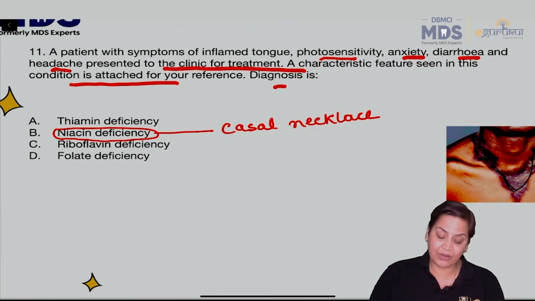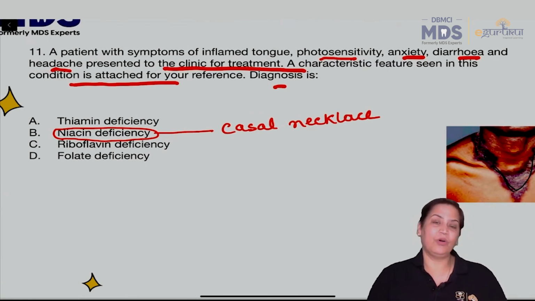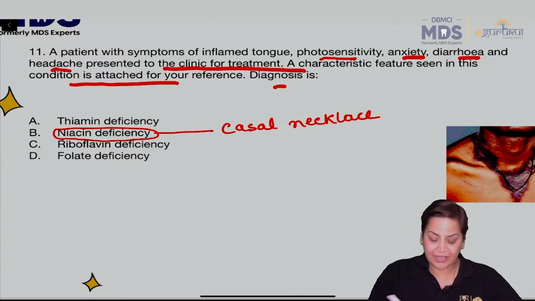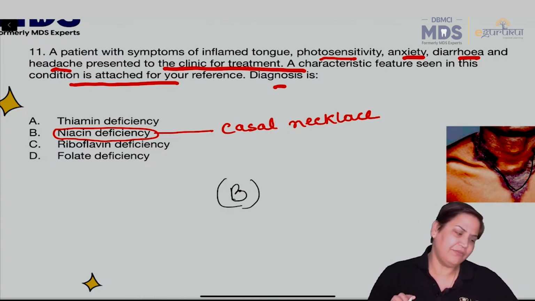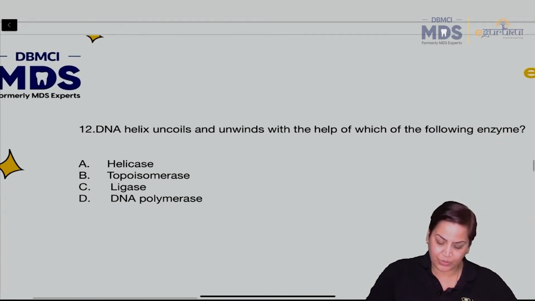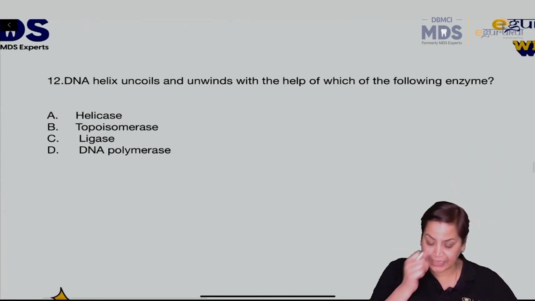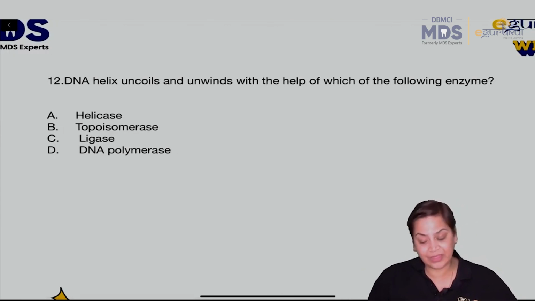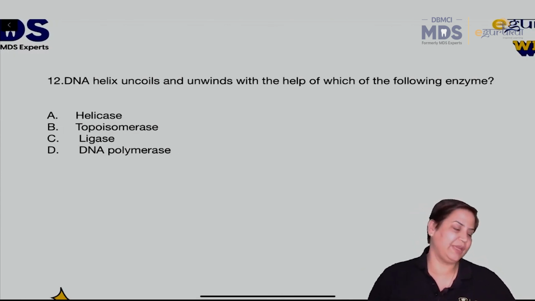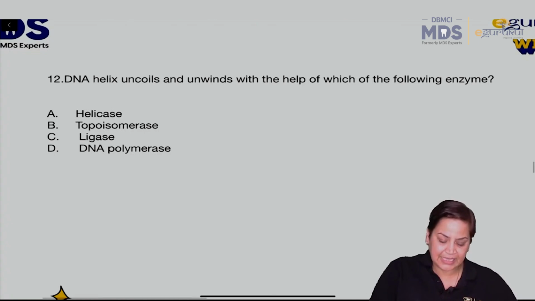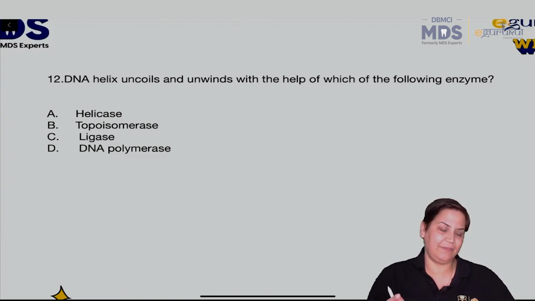there, and if a question is asked like this on pellagra, or on tryptophan, the answer has to be niacin. Very simple question. Okay. Then moving on to question number 12. DNA helix uncoils and unwinds with the help of which of the following enzymes? This is also one of the very simple questions. DNA helix uncoils and unwinds with the help of which of the following enzymes?